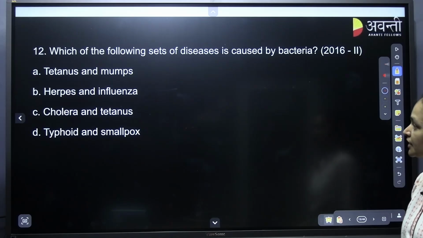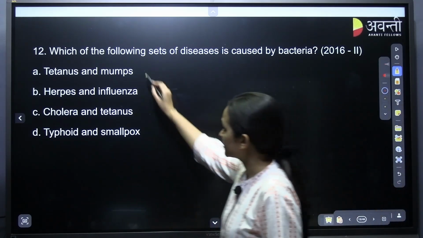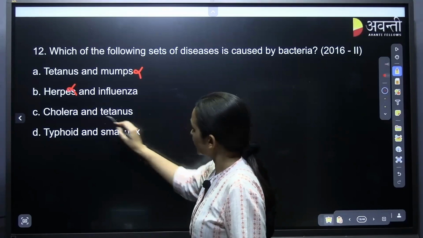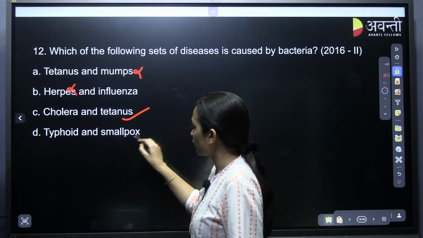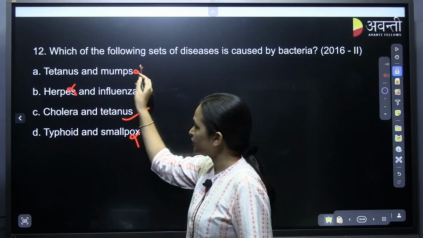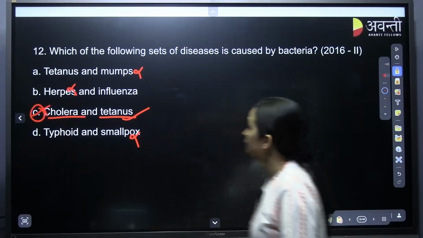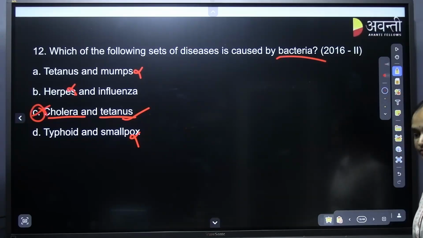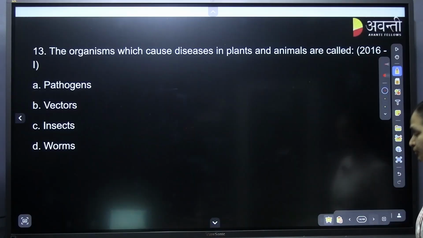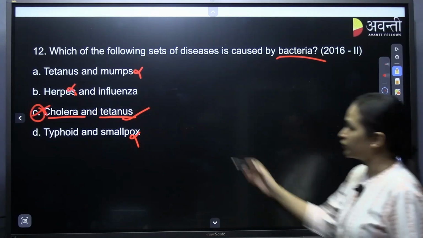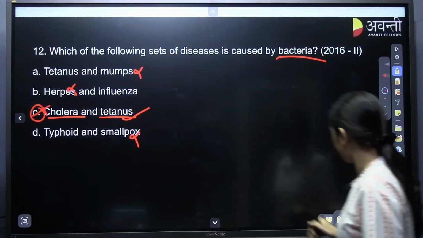Which of the following sets of disease is caused by bacteria? Tetanus, yes. Mumps, no. Herpes, virus. Then cholera and tetanus, yes. Typhoid, smallpox, virus. So these are from virus, and cholera and tetanus both are from bacteria. Understanding? With the elimination technique, yes, you can eliminate it. Herpes also, influenza. Yes.